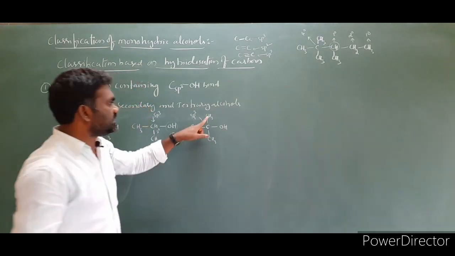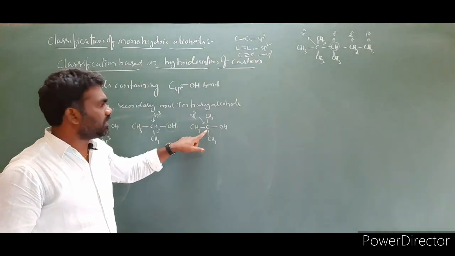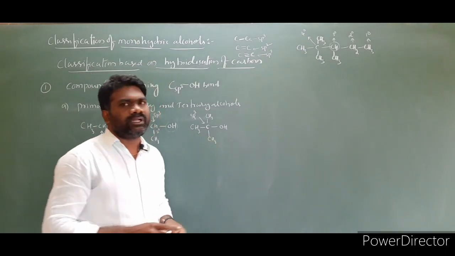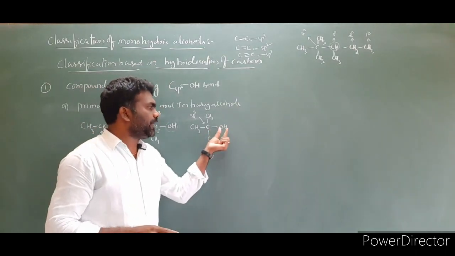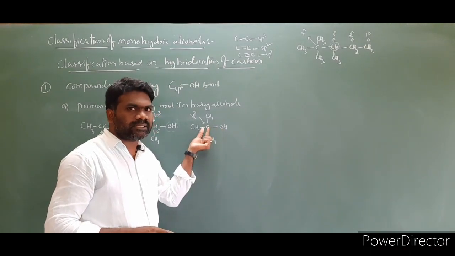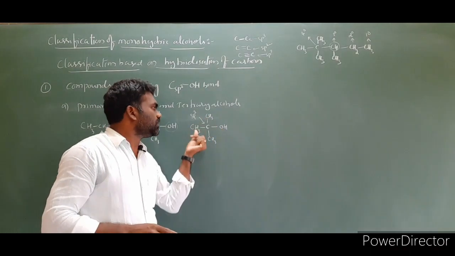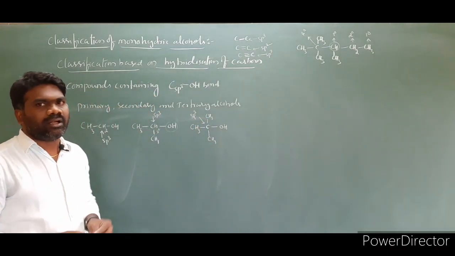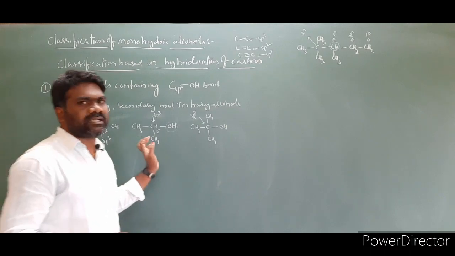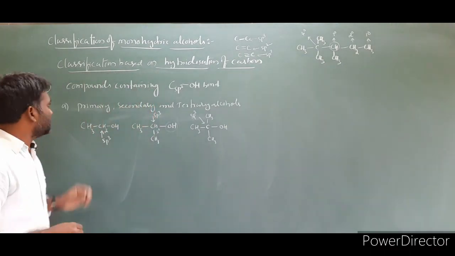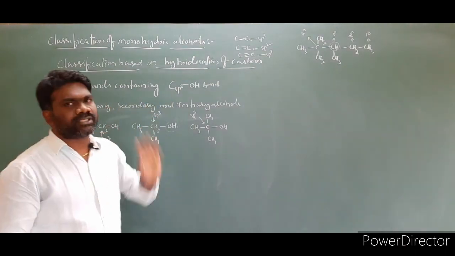In addition, it is sp3 hybridized. So this alcohol is called a tertiary alcohol. The OH attached carbon is sp3 hybridized and attached to 3 different carbons; such an alcohol is a tertiary alcohol. This is a primary, secondary, tertiary alcohol.